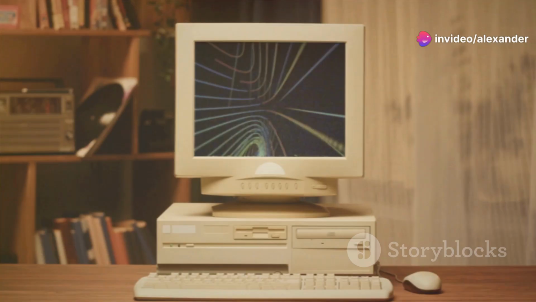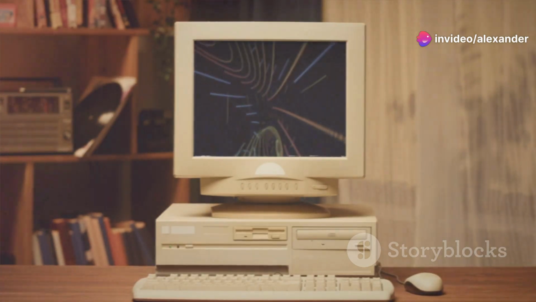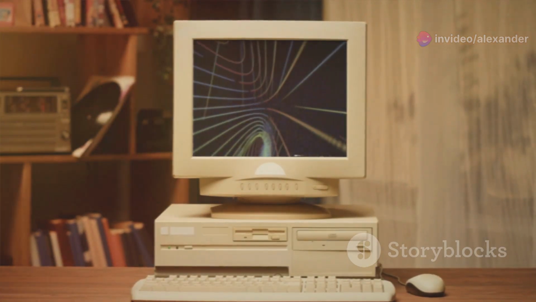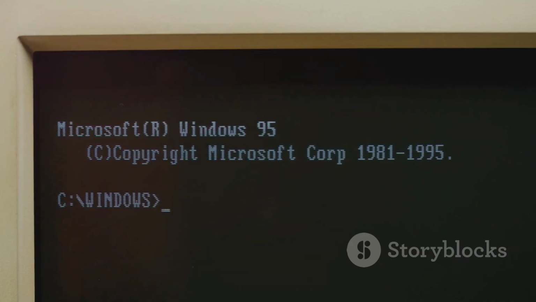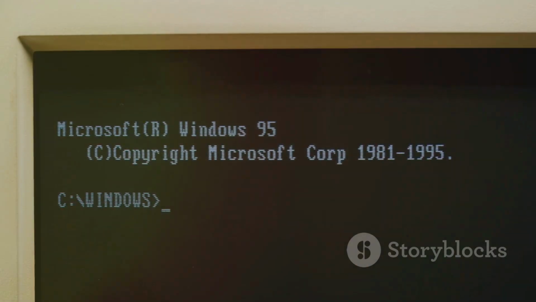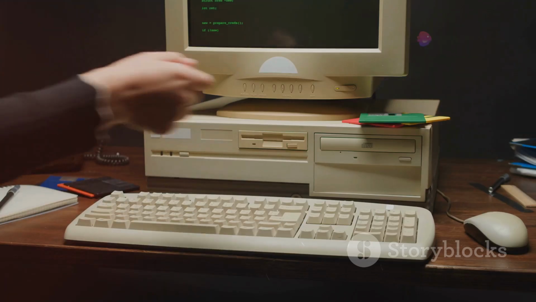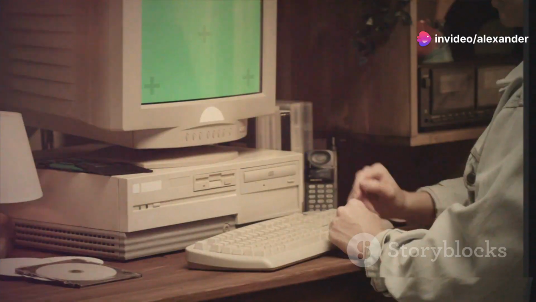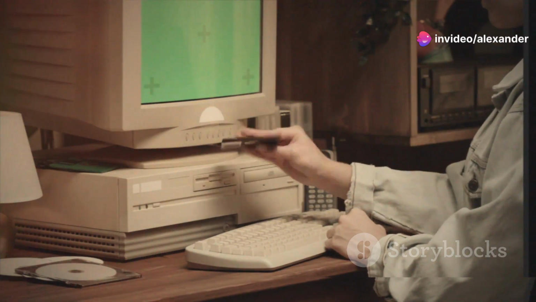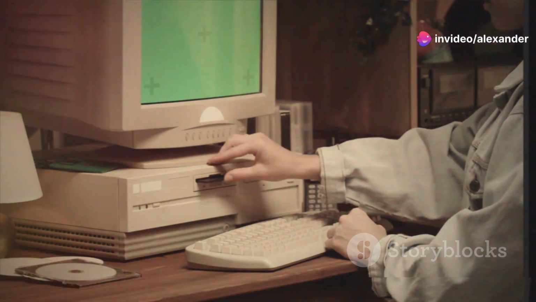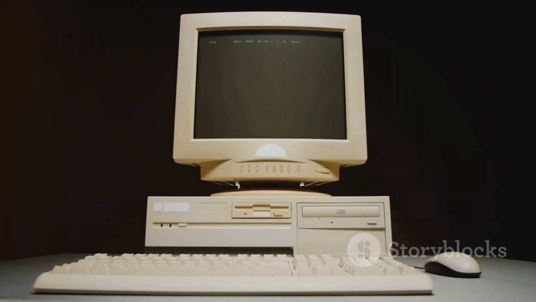In 1983, Bill Gates, the co-founder of Microsoft, announced a new product called Windows. Gates envisioned Windows as the future of personal computing. It would be a graphical user interface, or GUI. This meant users could interact with their computers using images and icons instead of just text commands. This was a big deal.